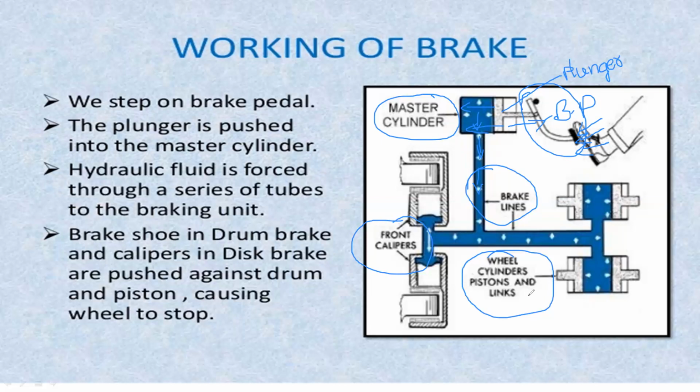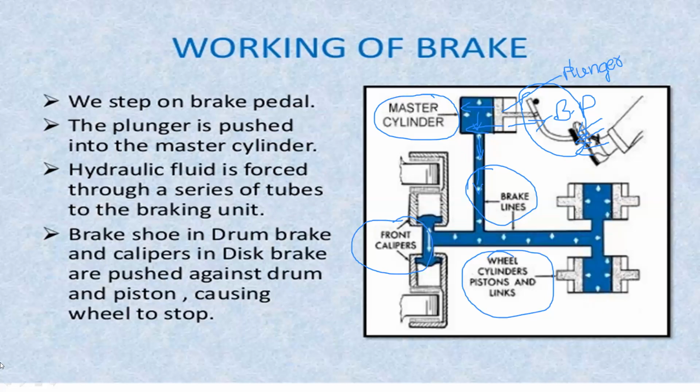The brake shoe in a drum brake and calipers in a disc brake are pushed against a drum and piston, causing the wheel to stop. In drum brakes, there is a brake shoe, and in disc brakes, there is a caliper.